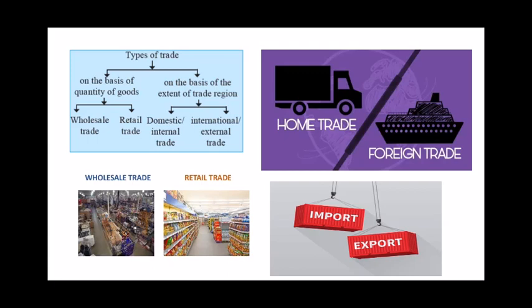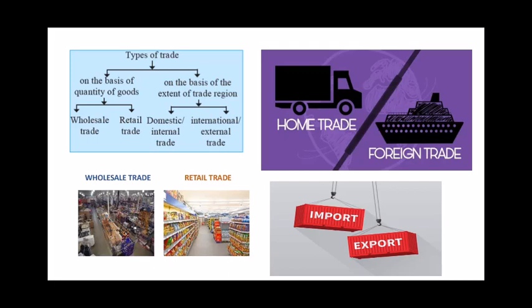Some countries produce specific goods in excess. They produce a lot of goods, so at that time they have a lot of goods to be exported. For example, crude oil in Saudi Arabia, Kuwait, and wheat production in USA, Canada, etc. So these products are sent to other countries which have a demand for these kinds of goods.